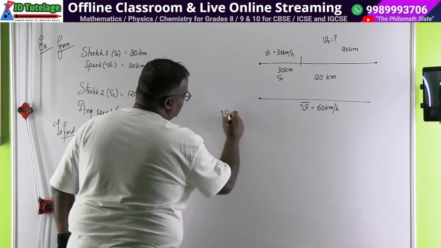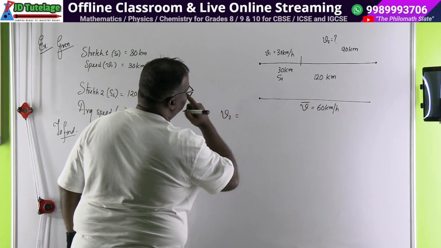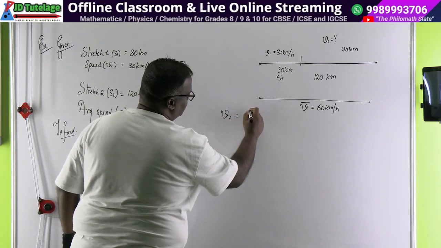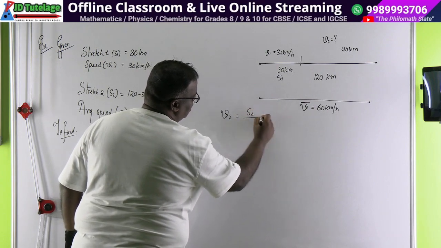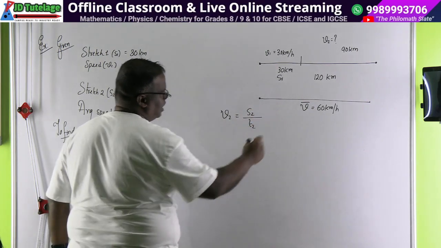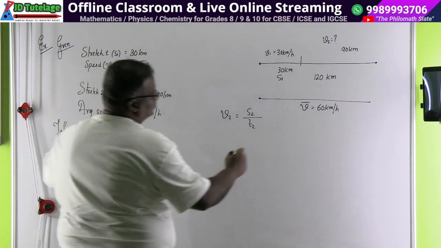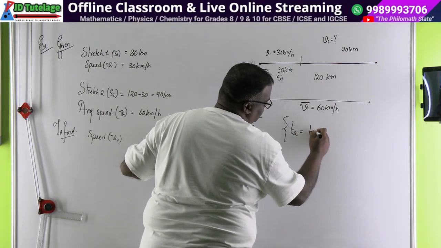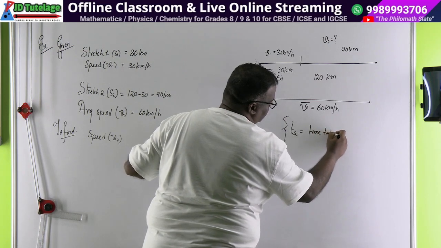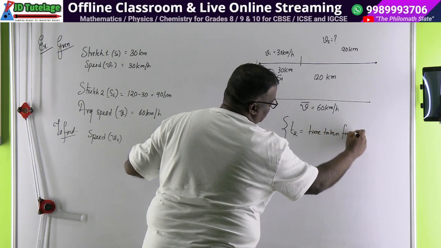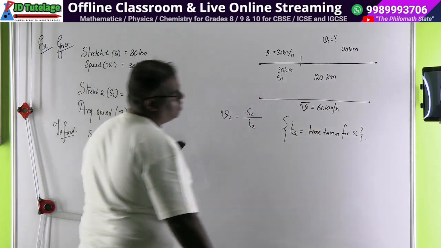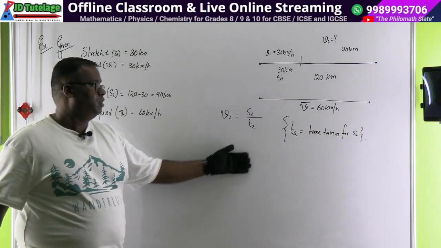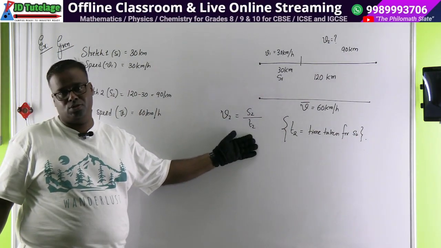We can write V2 should be equal to S2 divided by T2, and see we have not defined what is T2, so please write here, T2 is equal to time taken for S2. Do you know T2? You don't know T2.